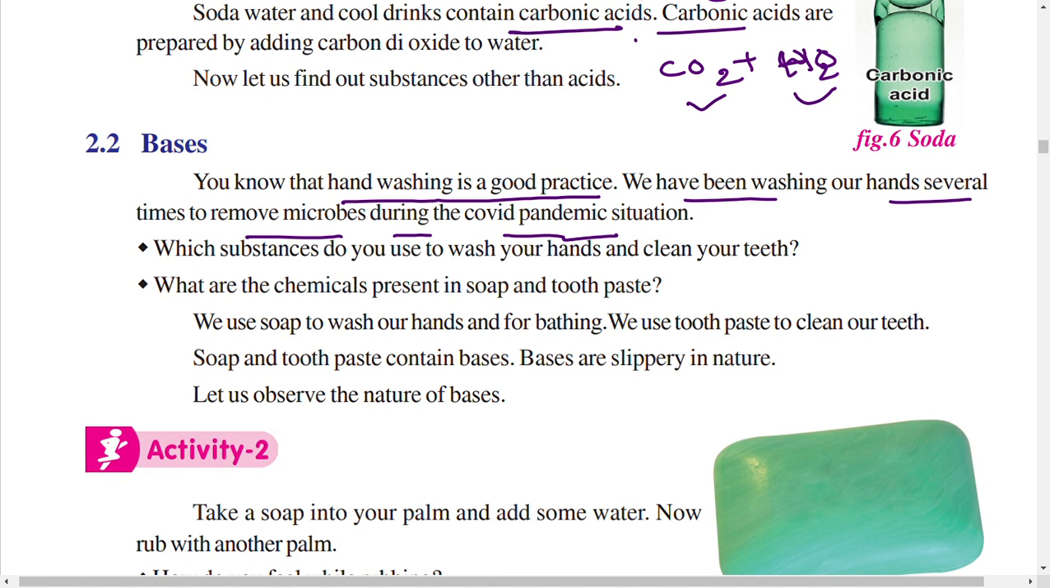Which substances do you use to wash your hands and clean your teeth? For washing our hands we use soap or hand wash liquid. To clean teeth we use toothpaste. What chemicals are present in soap and toothpaste? Soap and toothpaste contain bases. Bases are slippery in nature, but acids have a sour taste.